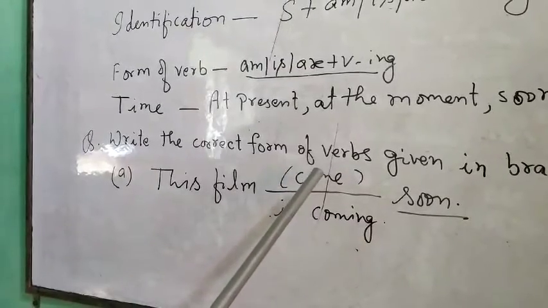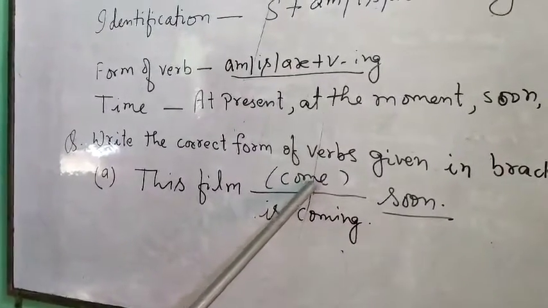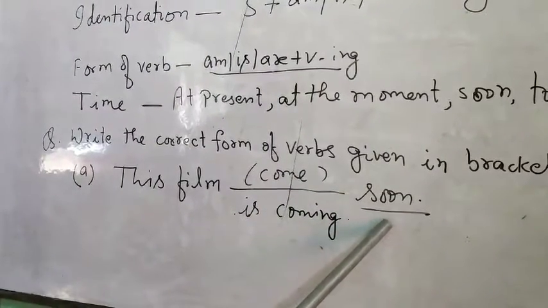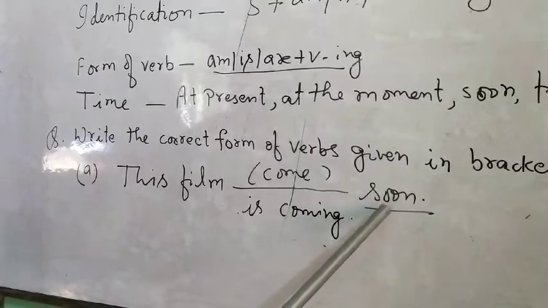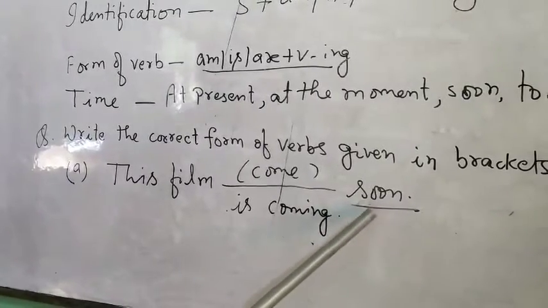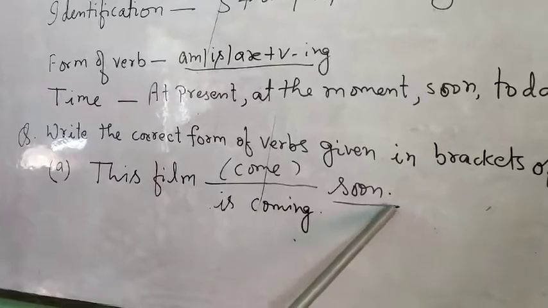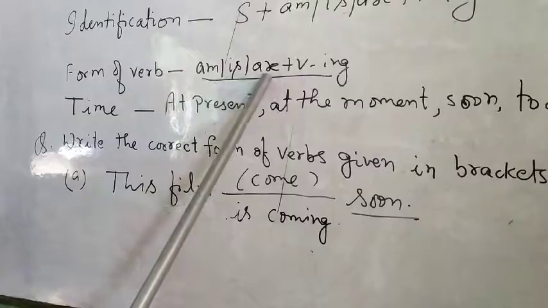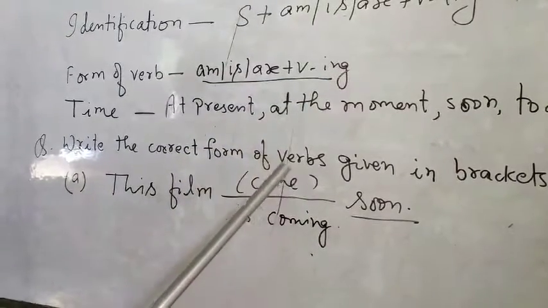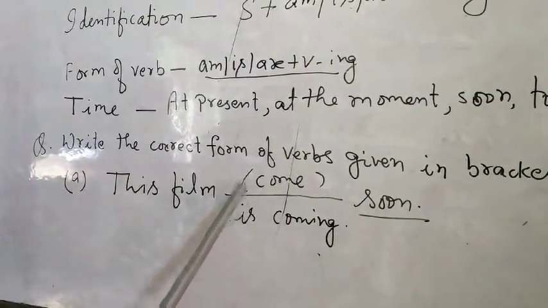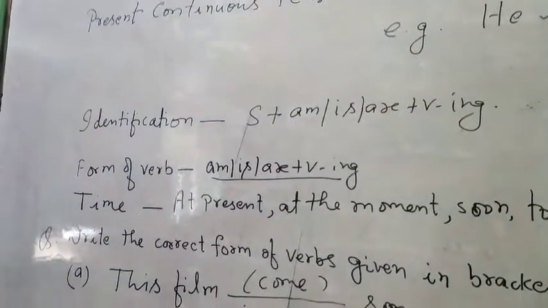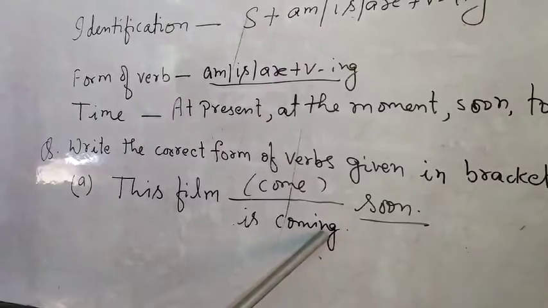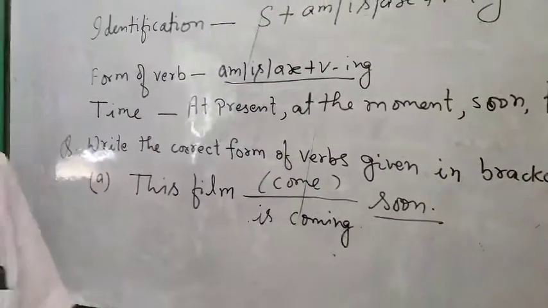How can we write the correct form of verb in this sentence? We shall first of all find out the time concept. What is the word which indicates time? Here the word soon indicates time, and according to soon the verb form is am is are plus VING. That is, the verb form used in present continuous tense. Hence, is coming is the correct verb form which will be used here.